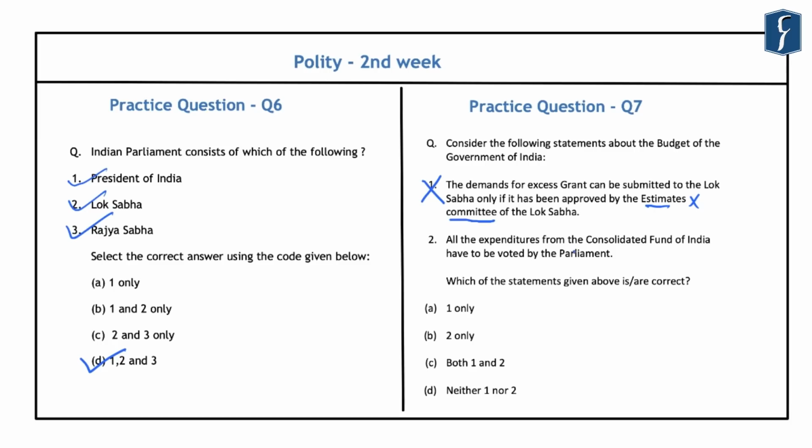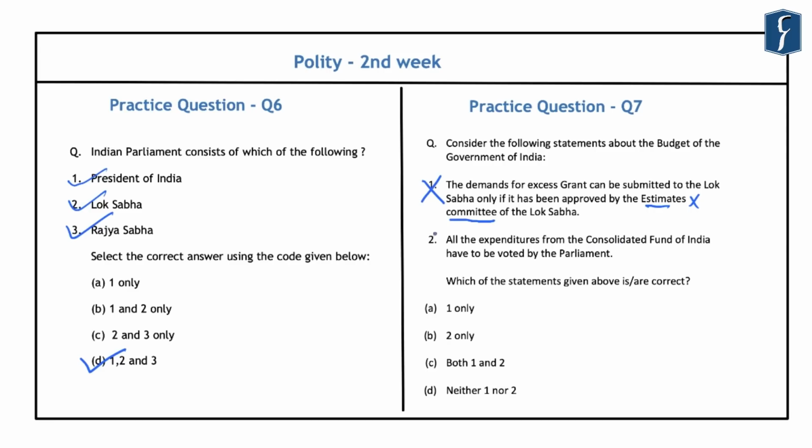And regarding the second statement, you should note that the budget consists of two types of expenditures from the Consolidated Fund of India. The first is the expenditure charged upon the Consolidated Fund of India, and second is the expenditure made from the Consolidated Fund of India. In this case, the charged expenditure is non-votable by the Parliament, and thus such kind of expenditure can only be discussed in the Parliament. However, it cannot be voted upon. However, the expenditures which are made from the Consolidated Fund of India have to be voted upon by the Parliament.